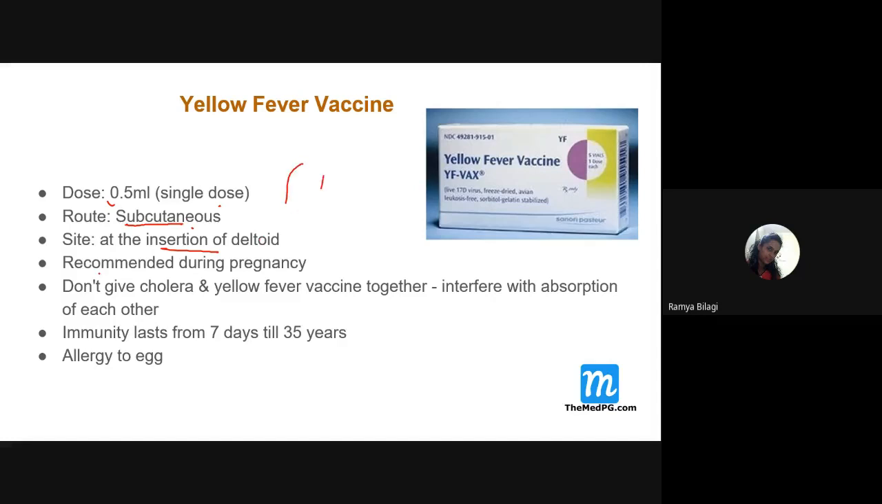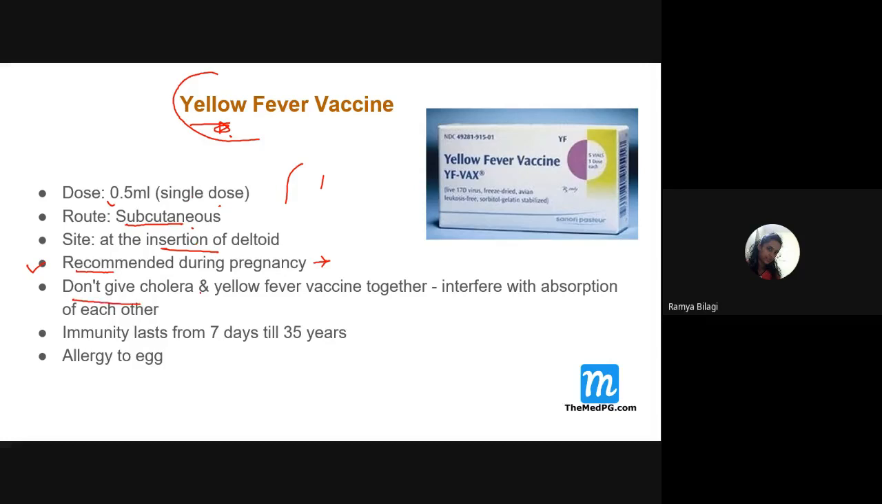Then can we give this yellow fever vaccine during pregnancy, students? Very important question here. In pregnancy, usually it should not be recommended, but if at all the lady is residing in a yellow fever endemic area and the benefits are more, then definitely go ahead with giving this yellow fever vaccine.